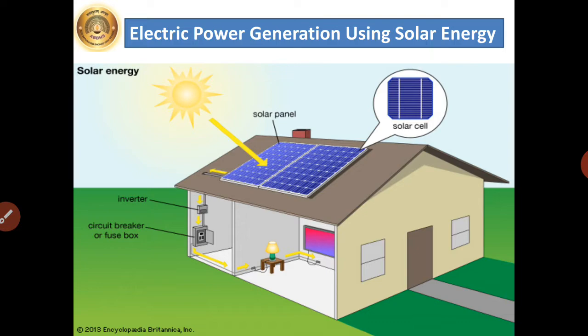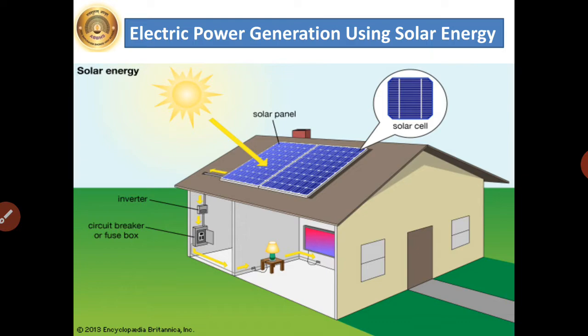In earlier methods of electricity generation, we have studied that the electric generator is driven by using some source of energy, and electricity is generated by making use of the principle of electromagnetic induction. However, electrical energy can be generated directly from solar radiation without using a generator and without using the principle of electromagnetic induction. This happens in solar photovoltaic cells. Solar photovoltaic cells convert solar energy directly into electrical energy.